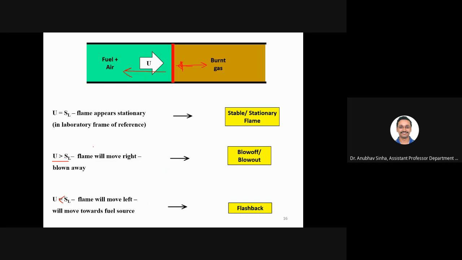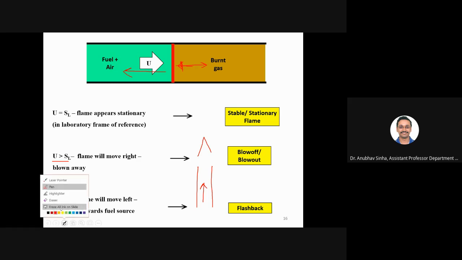Okay, let me draw that tube for you. So let us say a Bunsen burner. If the fuel velocity is very high, your flame will blow out. It will not be able to sustain. It will not be able to hold. It will extinguish. I will show you a photo after this. If the flow velocity is lower than the flame speed, then what will we see?